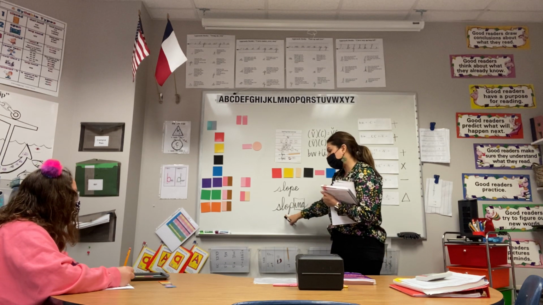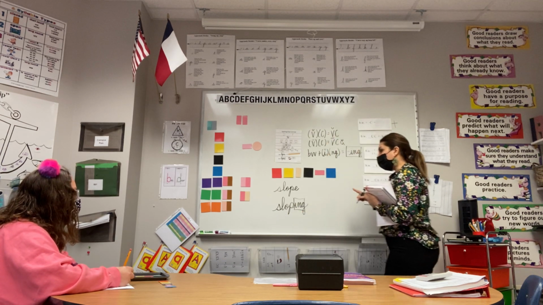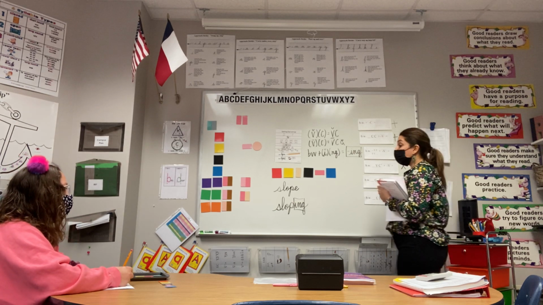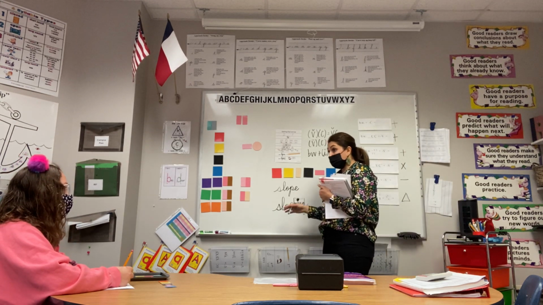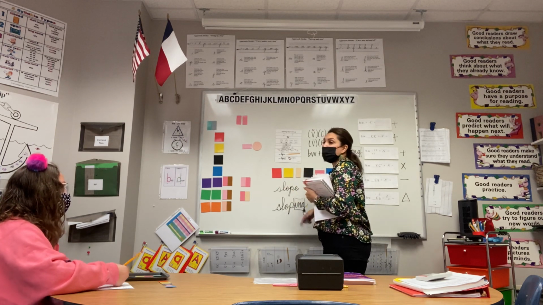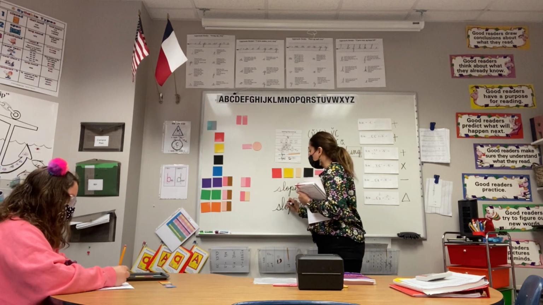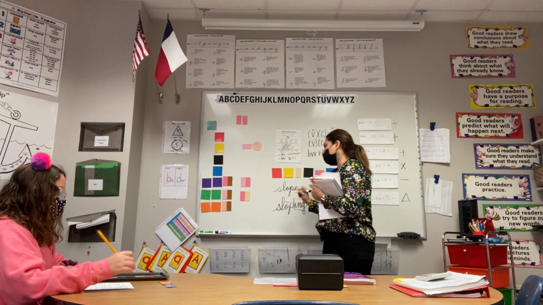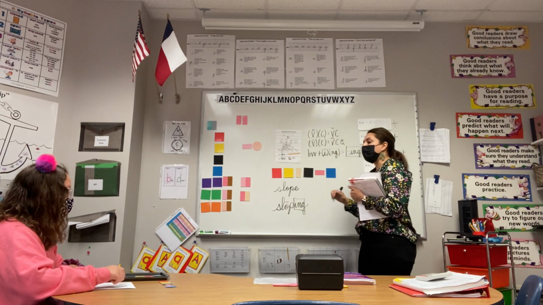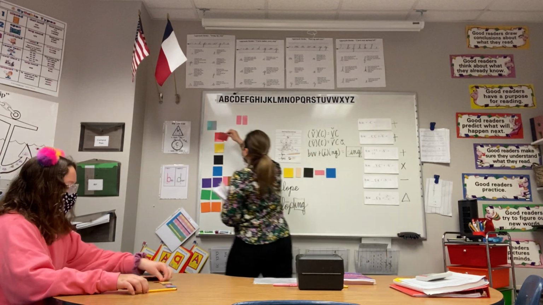Is this an open accented vowel? We said we had a consonant silent E. So in a vowel consonant silent E pattern, the vowel is long. So we slash the silent E, which is now dropped. So we code our vowel with a macron. Very good. Let's read our word. Sloping. Nice.